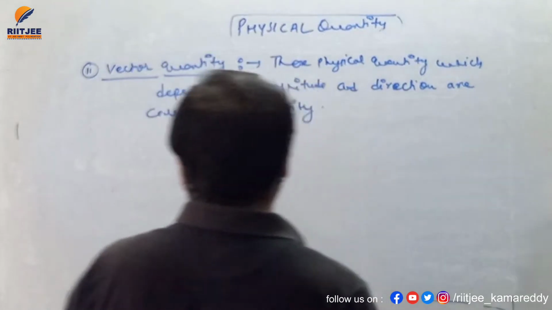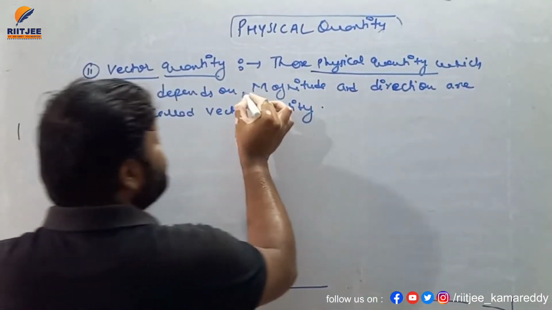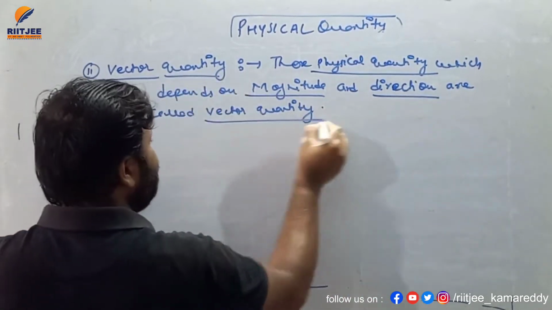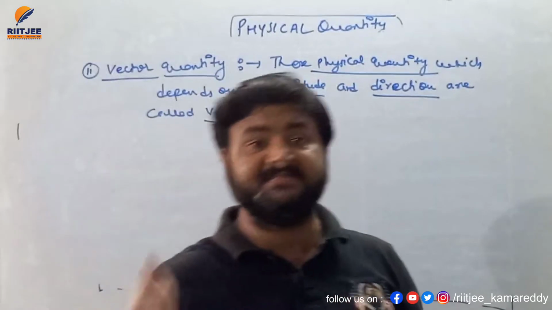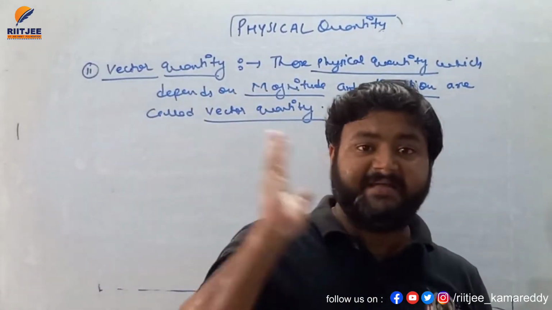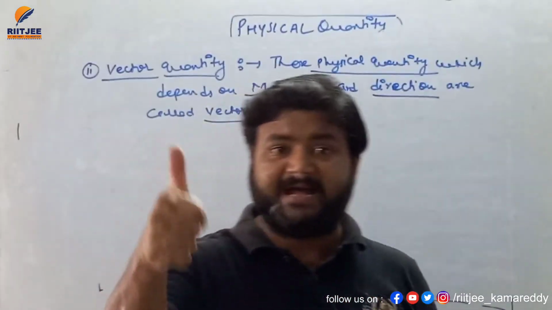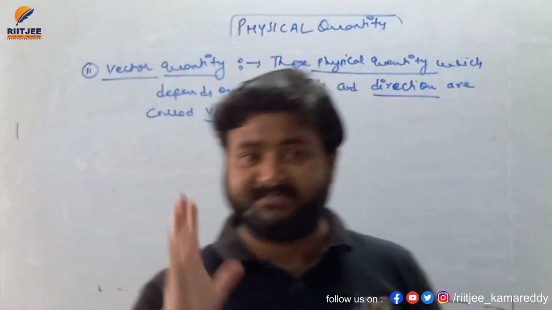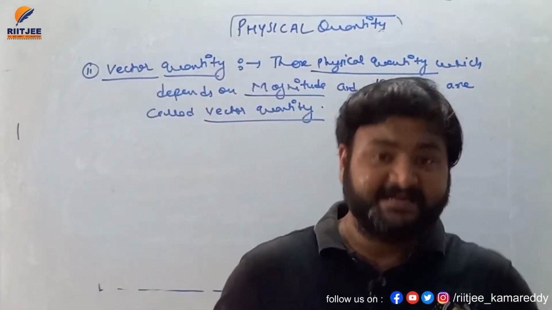So my dear student, about vector we'll say those physical quantities which depend on magnitude and direction are called vector quantity. See, these quantities change if magnitude changes, if direction changes, or if both of the two, that is magnitude as well as direction, change, because vector quantity depends on magnitude as well as direction.